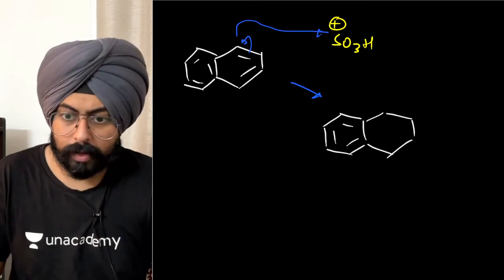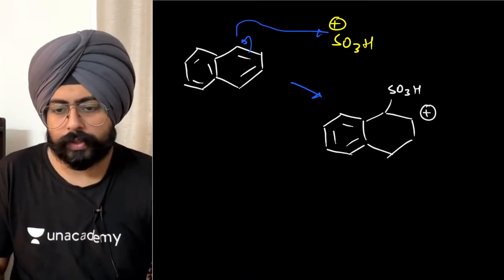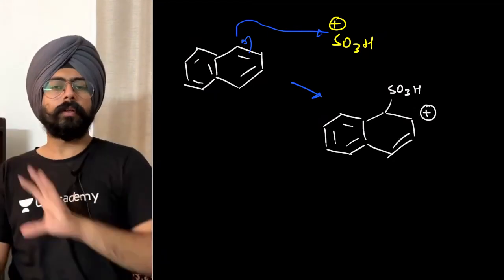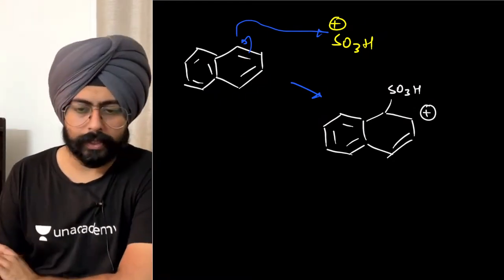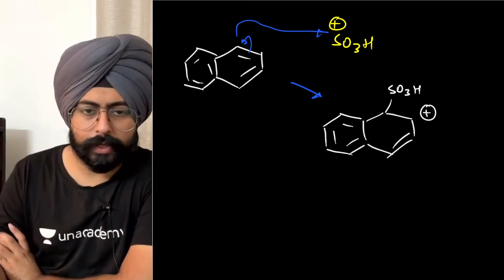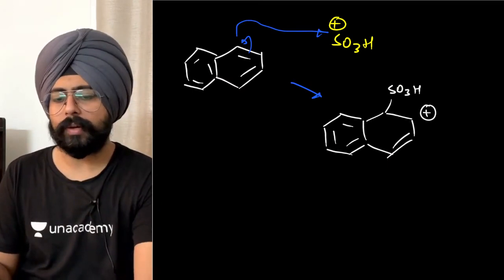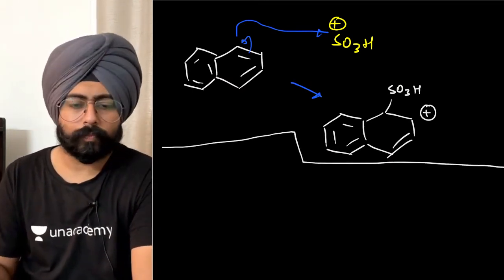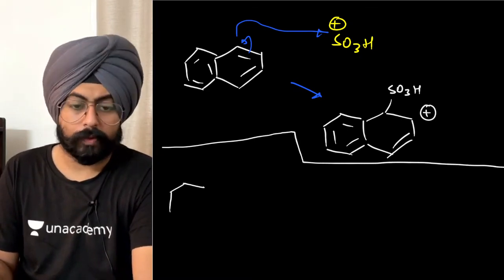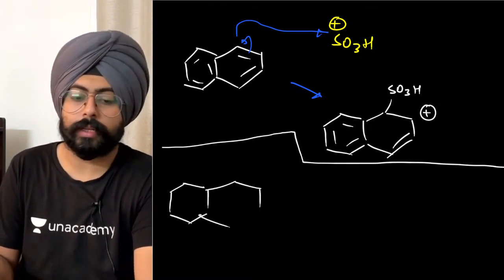ठीक है, यहाँ पे आ जाएगा आपके पास SO3H. There will be a positive charge over here, and then there is this particular type of a structure, isn't it? इस तरह का structure हो जाएगा. Yes. Now, at the same time, can you try to create the arenium ion for the 160 degree attack? We can try to do that also. वो भी कर सकते हैं, करते हैं, देखते हैं कुछ change आता है कि नहीं.